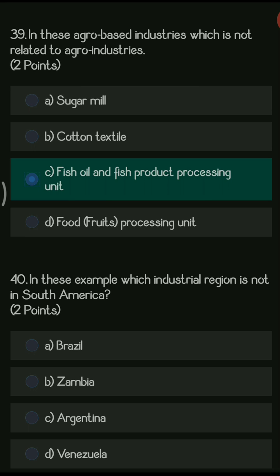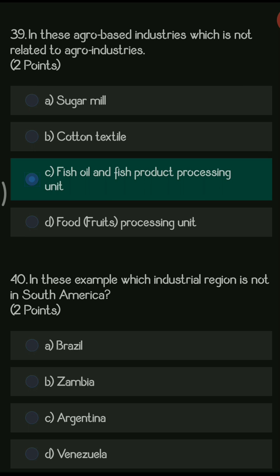Even when food or fruits are converted into some other format, like jam or jellies, then definitely it is also going to come under a manufacturing industry, so even this is going to be an agro-based industry. Fish and fish product is not based on agriculture, so that is the correct option, that is C, which is not an agro industry.